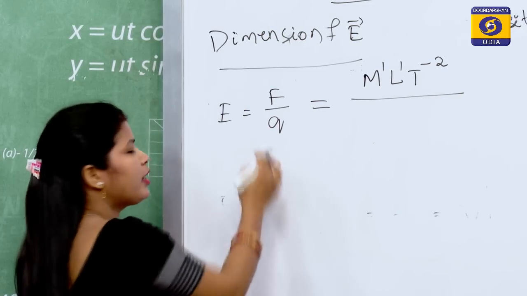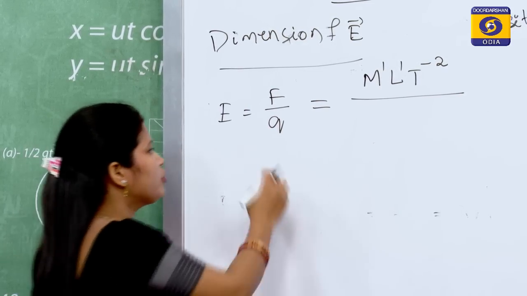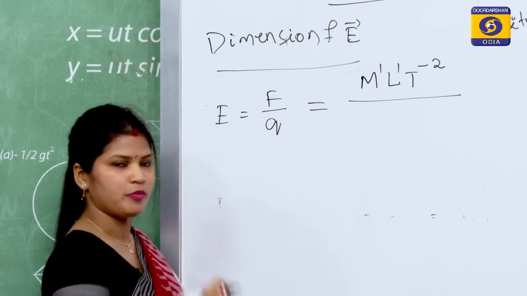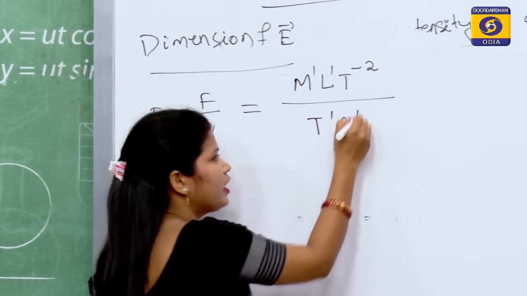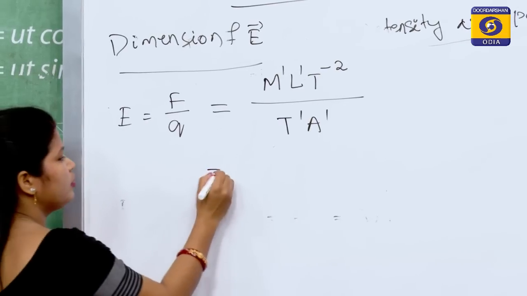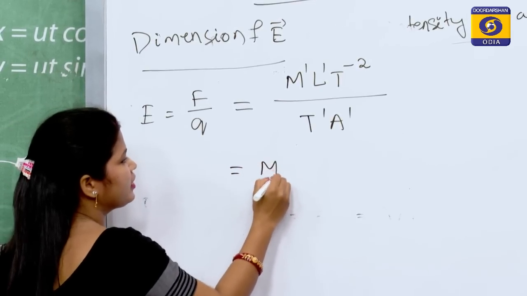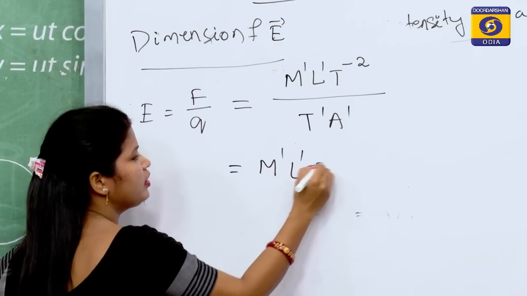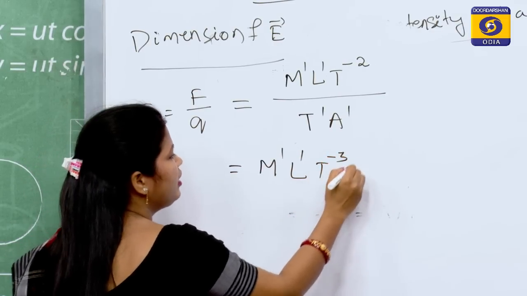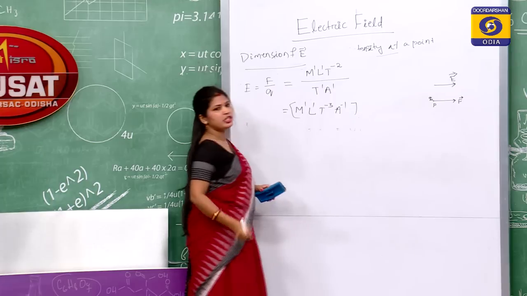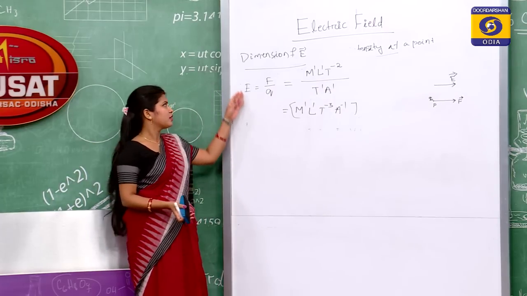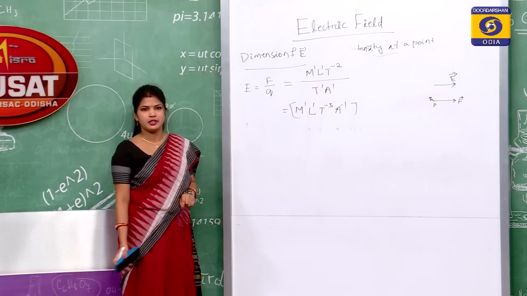What is the dimensional formula of charge? We know charge is current into time. So, this is T1 A1. So, we get this is M1 L1 T minus 3 A minus 1 within a square bracket. This is the dimensional formula of electric field.